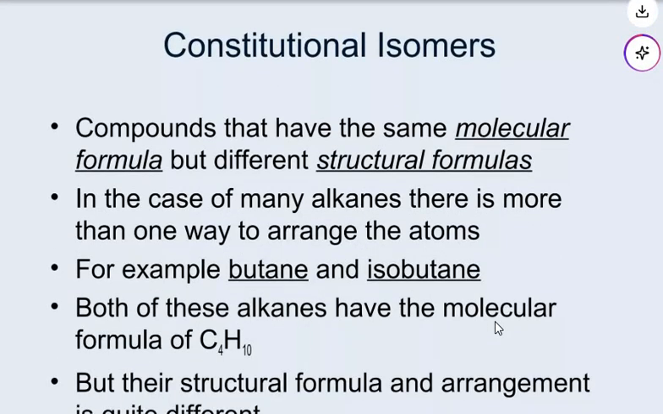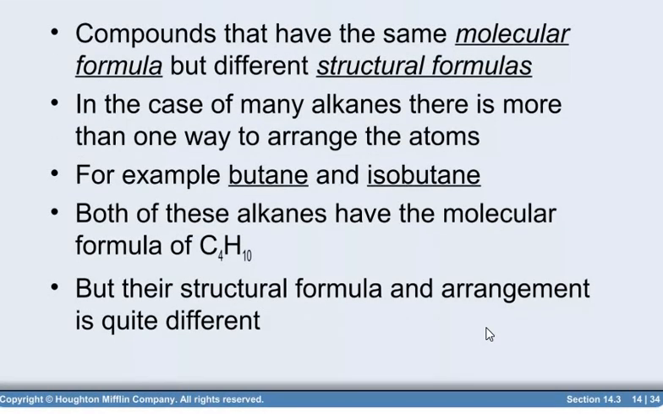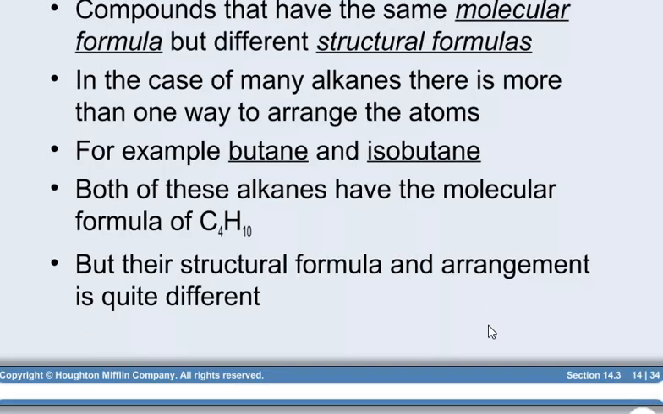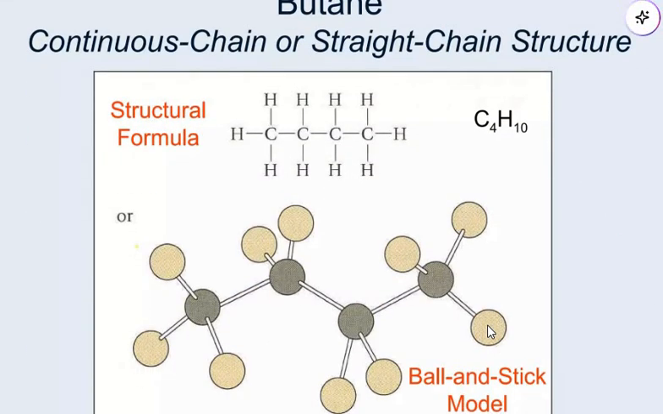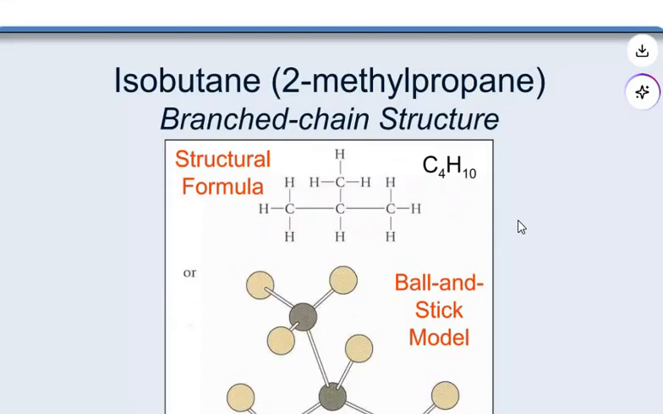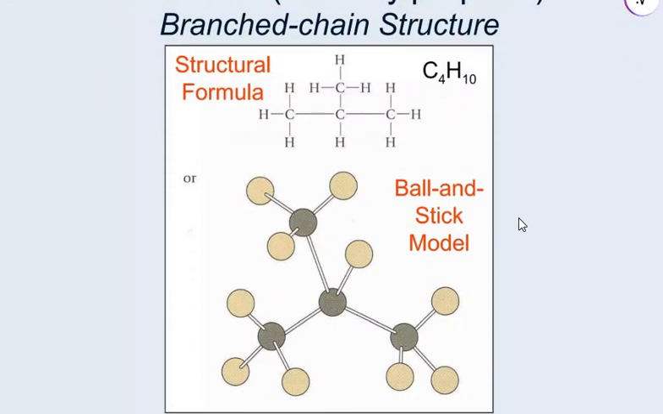So, constitutional isomers are compounds that have the same molecular formula but different structural formulas. In the case of many alkanes, there is more than one way to arrange the atoms. For example, butane and isobutane. Both of these alkanes have the molecular formula C4H10, but their structural formula and arrangement is quite different. So, continuous chain or straight chain structure and branched chain structure, you can see the ball and stick model.